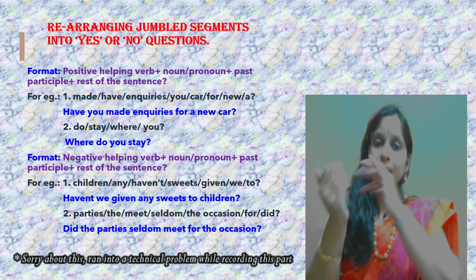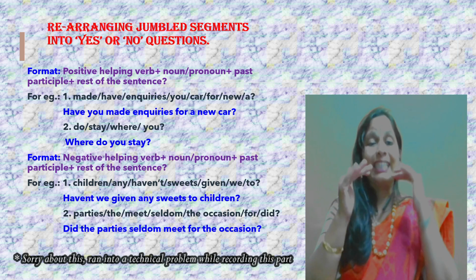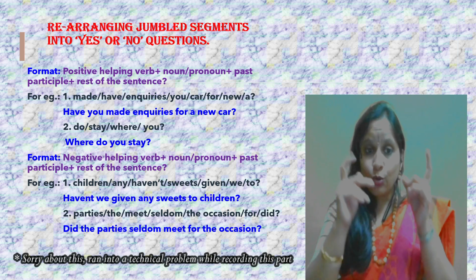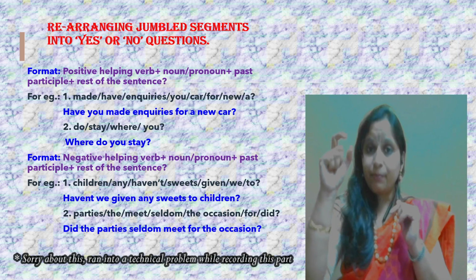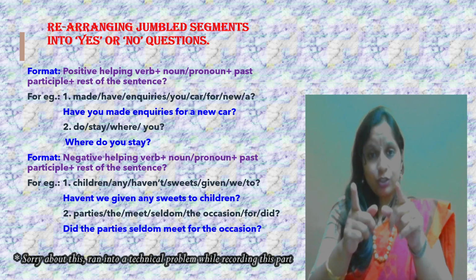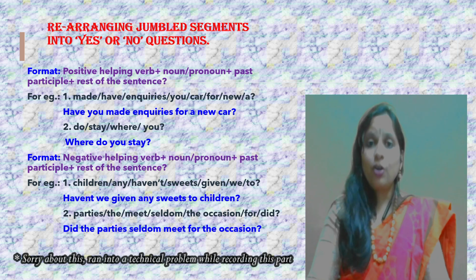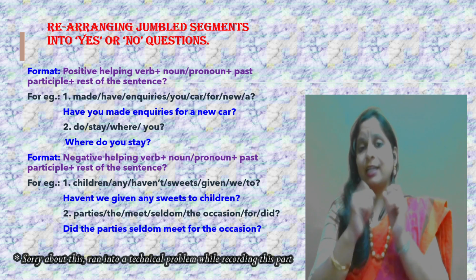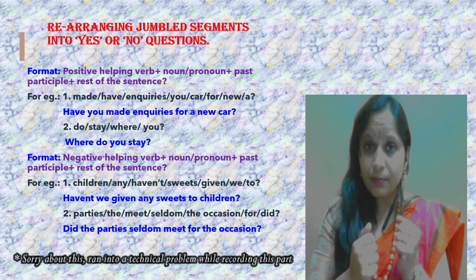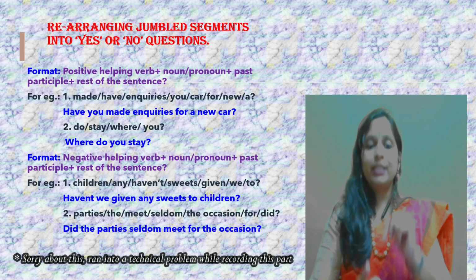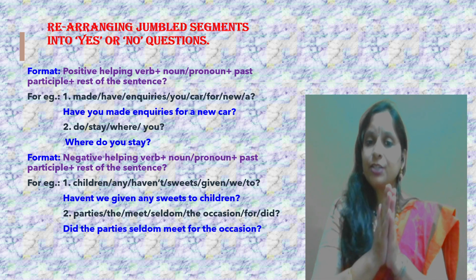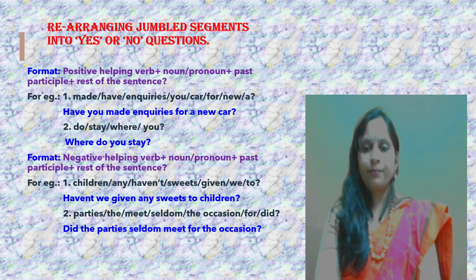So over here, the question begins with did, even though I have mentioned above a negative helping verb. Why have I not used a negative helping verb? Because you have a negative word in that sentence, seldom. Okay, so, did the parties seldom meet for the occasion?